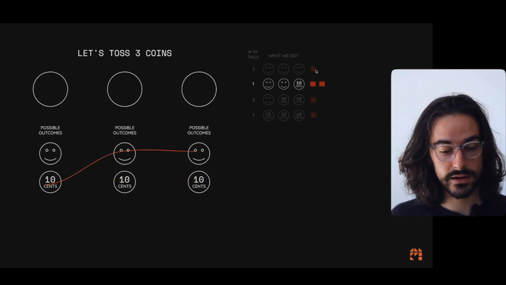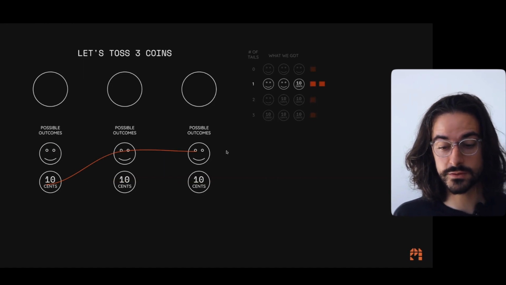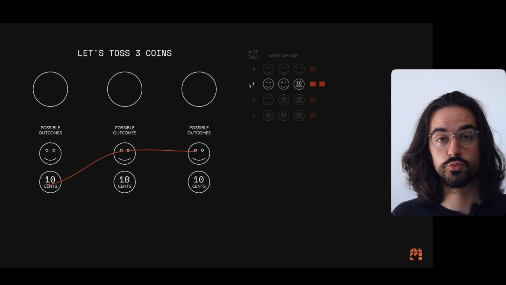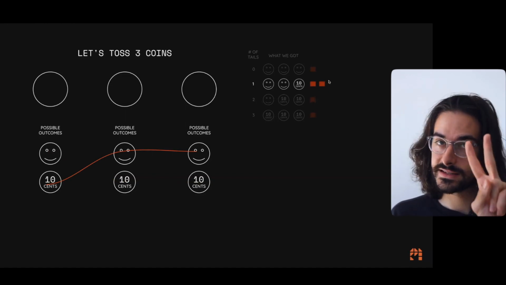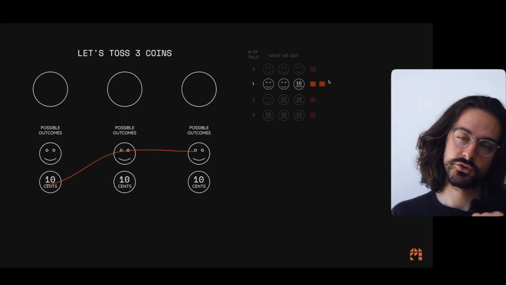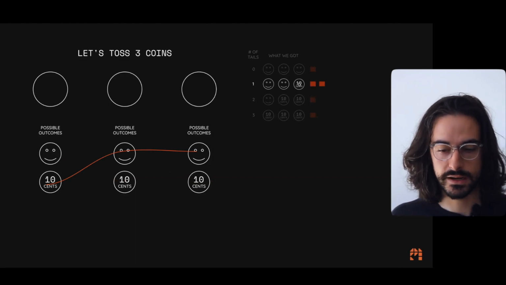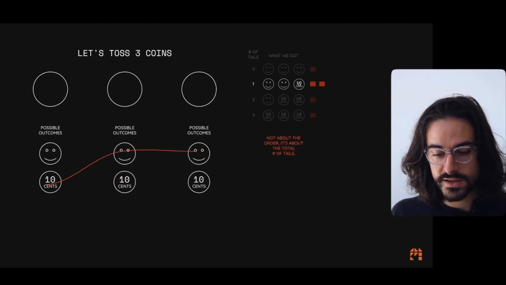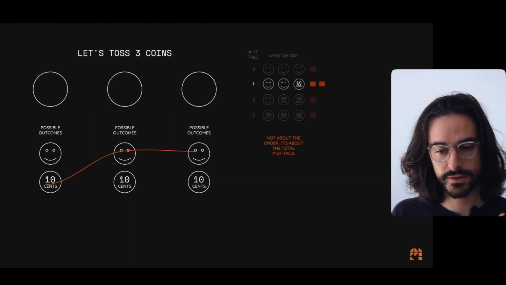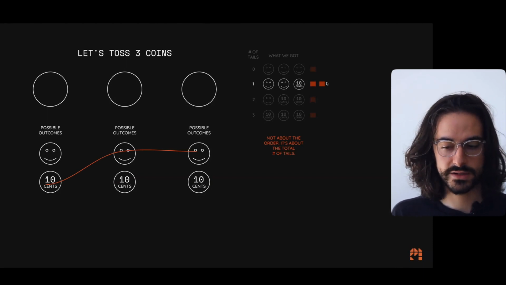Now, we toss it again. We get 1 tail, face, face. How many tails do we have? Well, we have 1 tail. So this is the number of tails, 1. And this is happening for the second time in our sample, so we're going to sort of truncate this with the previous set. We don't have to repeat it. It's not about the order of coins, it's about the total number of tails. So if you're confused, I'm just piling this up here because it's 1 tail.